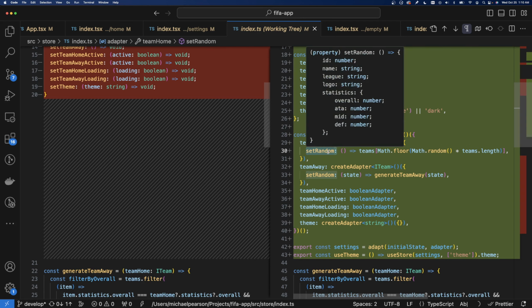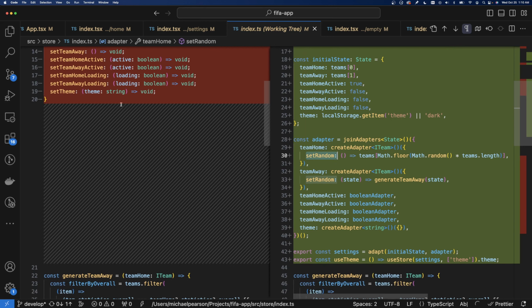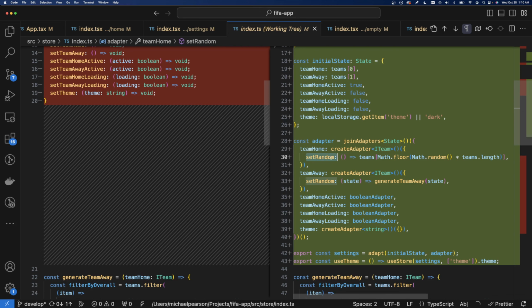And I call it set random instead of just set. I think here they call it set team home and set team away. This is going to become set team home random when it's generated by join adapters. And the reason is because it also